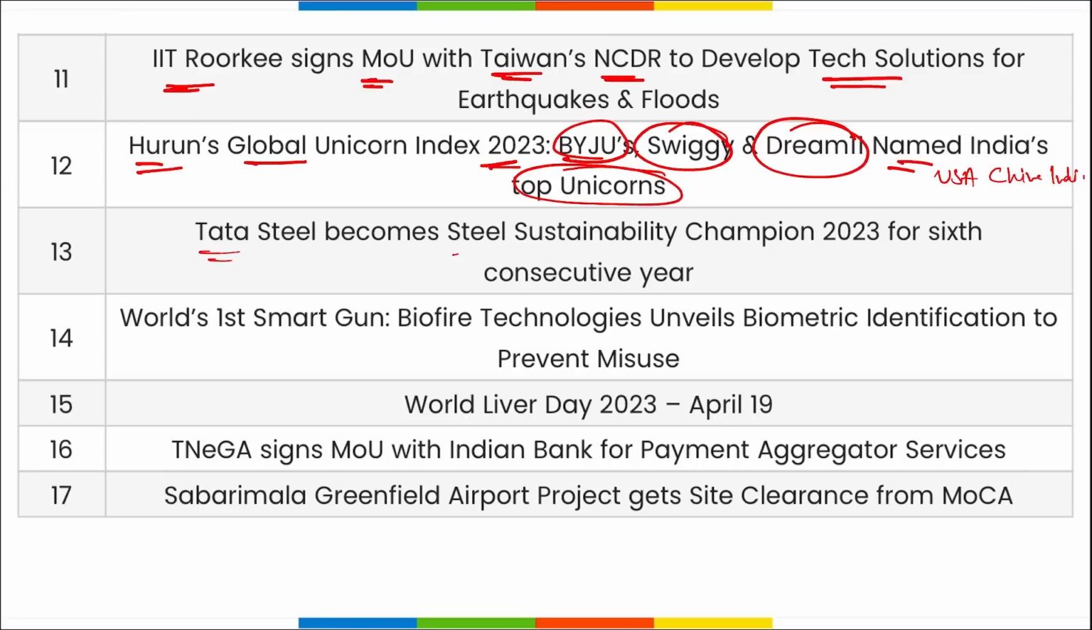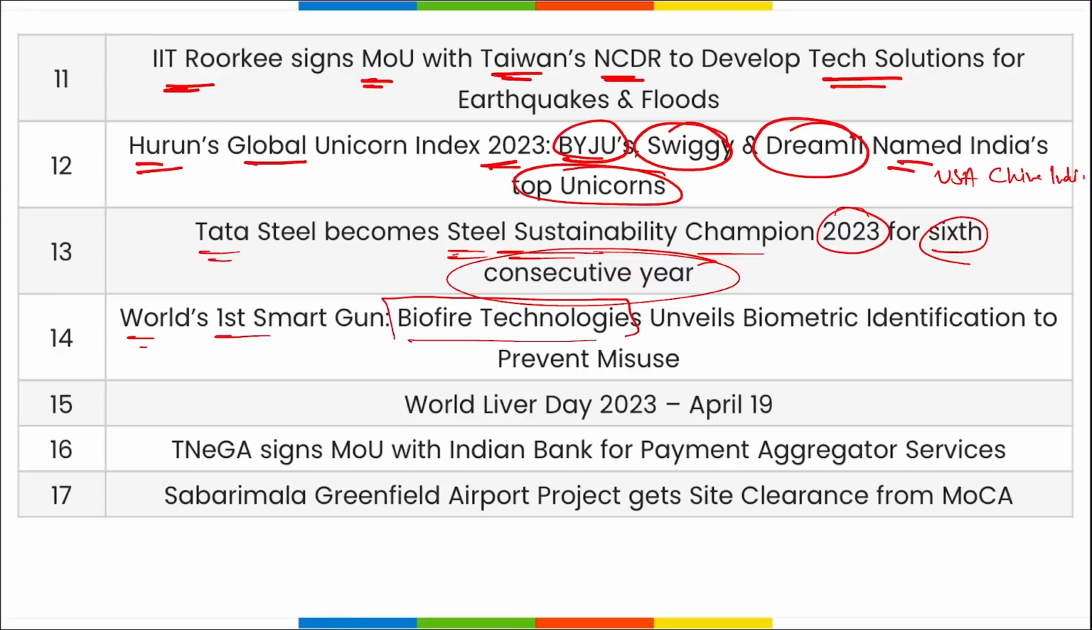Tata Steel becomes Steel Sustainability Champion 2023, and this is for the sixth consecutive year. The world's first smart gun was developed by Biofire Technologies, and it will have biometric identification as well as face authentication to prevent misuse of the gun.